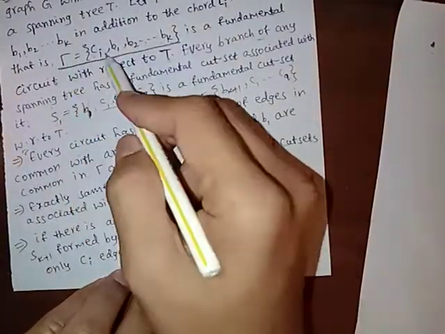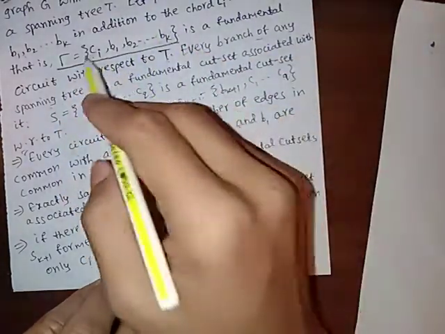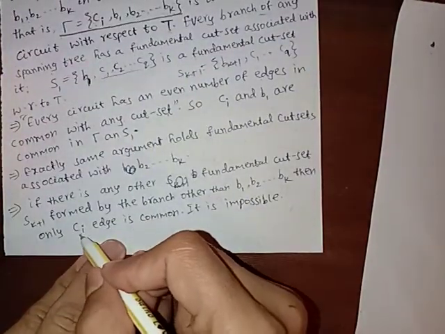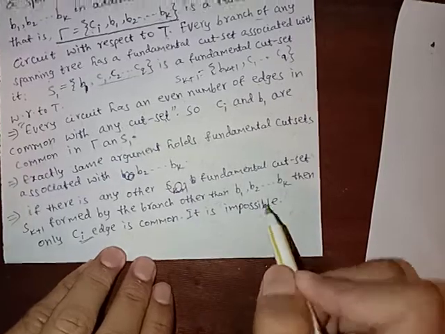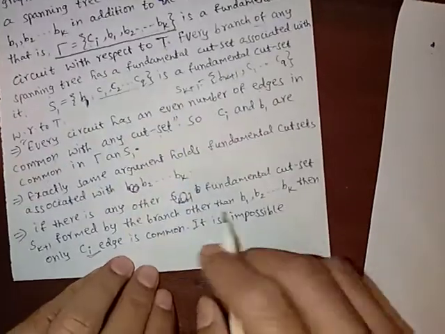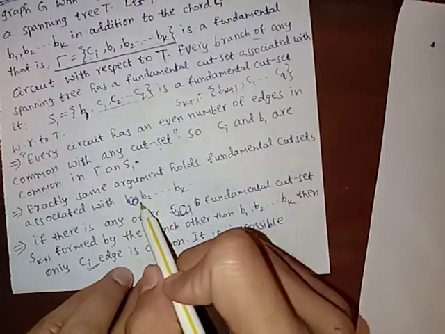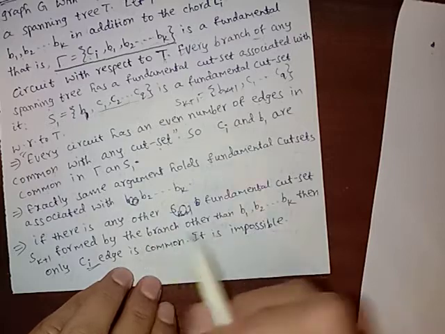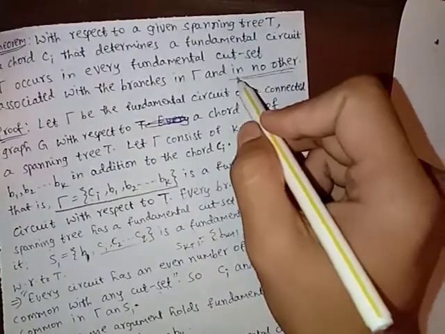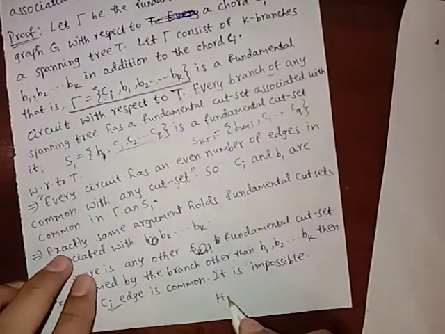from this to this, this is a fundamental cut set and this is a fundamental circuit. The only common term is Ci. From here to here, Ci is the only common edge. So it is impossible. Why? Because every circuit has an even number of edges in common with the cut set, otherwise it is not a cut set. So the formation of a cut set by using a branch other than B1 to Bk is impossible. So in no other, this line is proved. So the whole theorem, hence the proof.